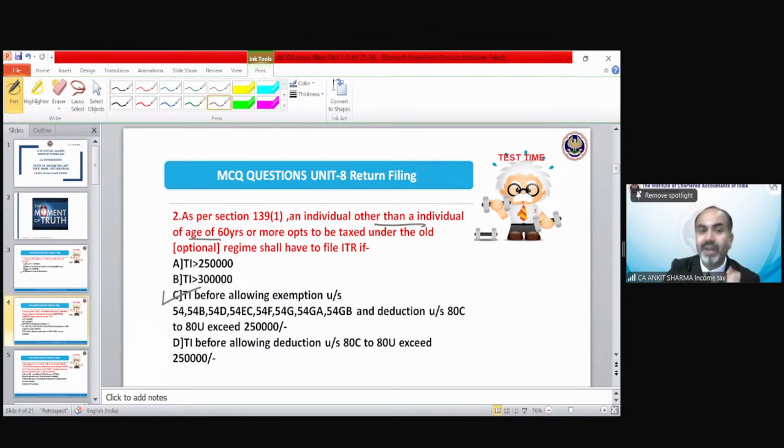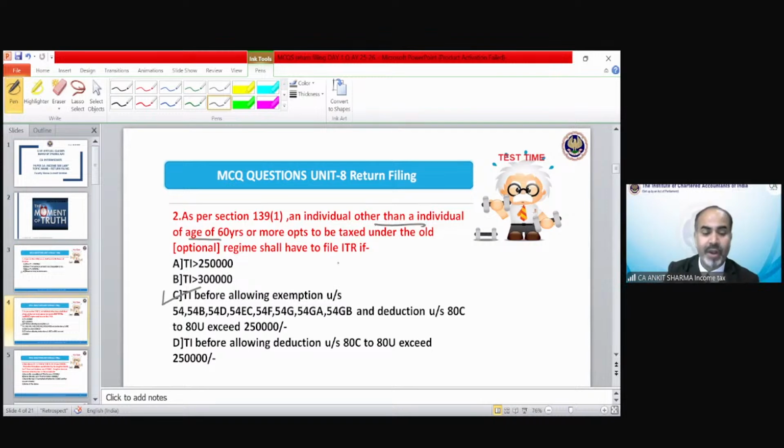Suppose total income exceeds 250, but if GTI does not exceed 250, then point C technically expands the point number 2 scenario. So even if your total income does not exceed 250, but if your GTI exceeds 2,50,000 before including the deductions or before giving the effect of exemption, then you have to file your income tax return.